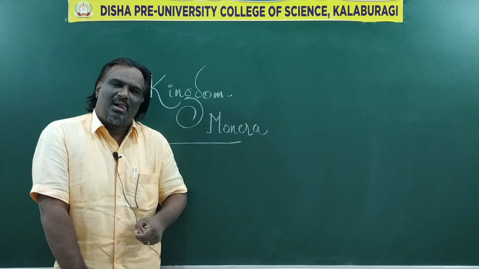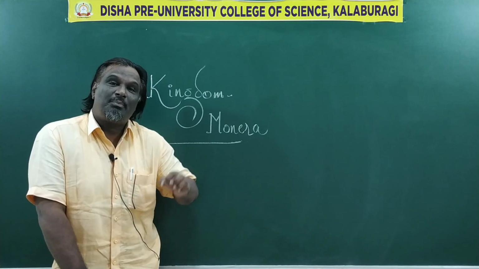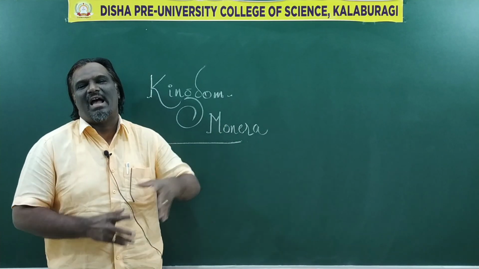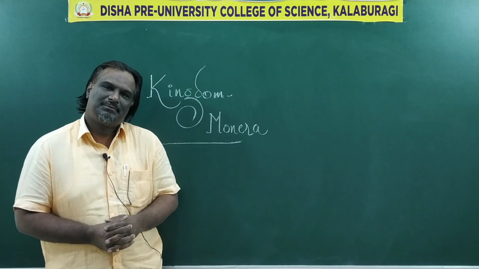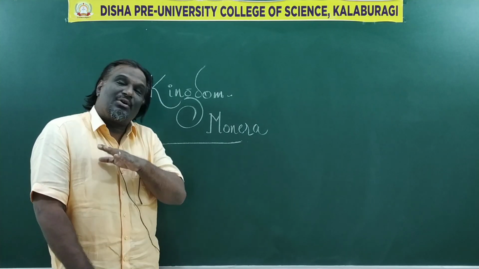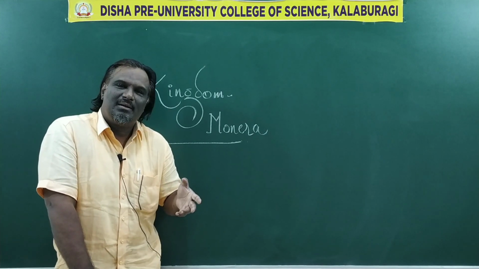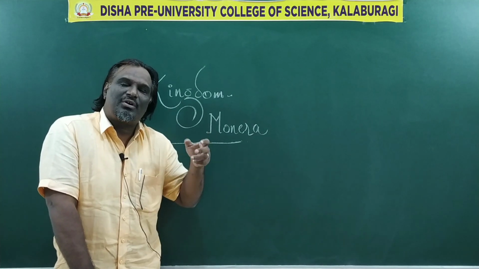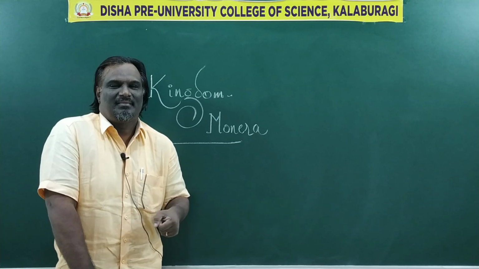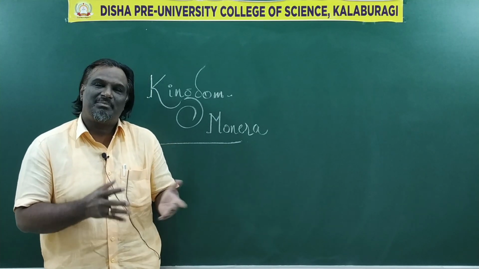Kingdom Monera consists of unicellular prokaryotic organisms. They are made up of a single cell. They are not visible to our naked eyes. And the cell does not have a nuclear membrane. That means the nucleoplasm and the cytoplasm get mixed up.